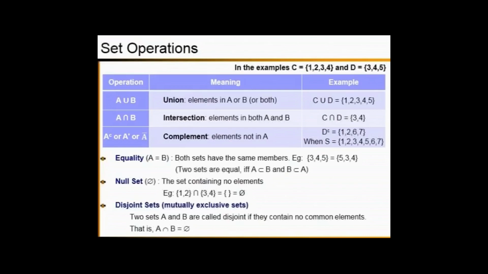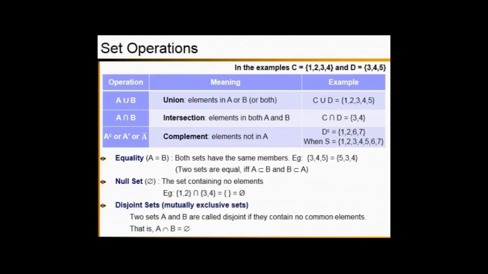So C and D are defined as above. So the elements in C are 1, 2, 3, 4. Elements in D are 3, 4, 5. So what are the common elements of C and D? Those are 3 and 4. So the result of C intersection D is a set of 3 and 4.